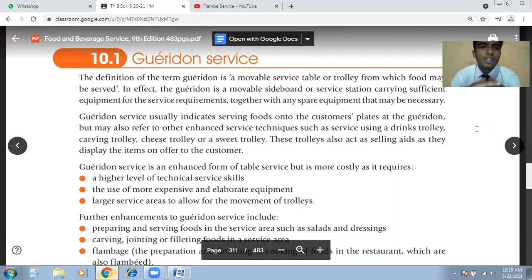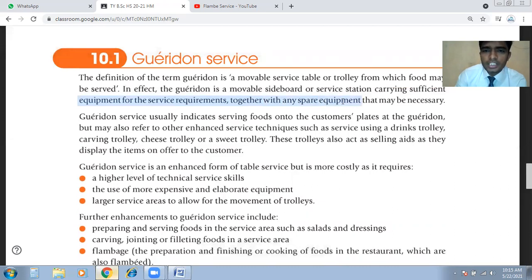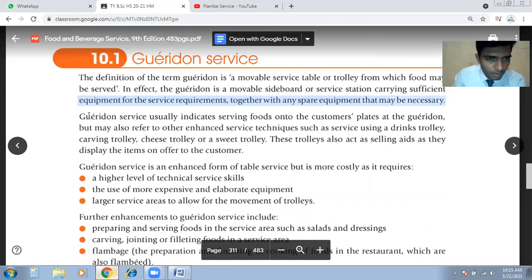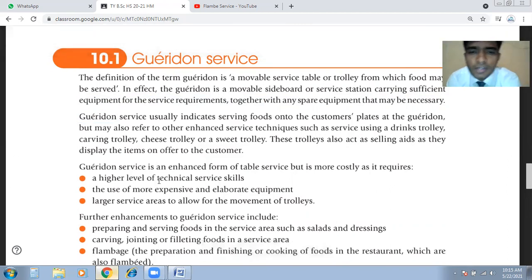In effect, it is a movable sideboard or service station carrying sufficient equipment for the service requirement, together with any spare equipment that may be necessary. So this is the basic definition. You have seen the video now. Garrison service usually indicates serving food onto the customer plates.